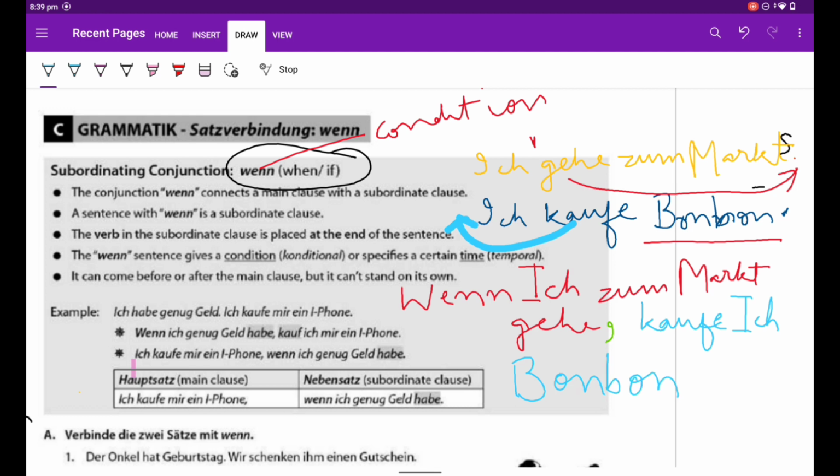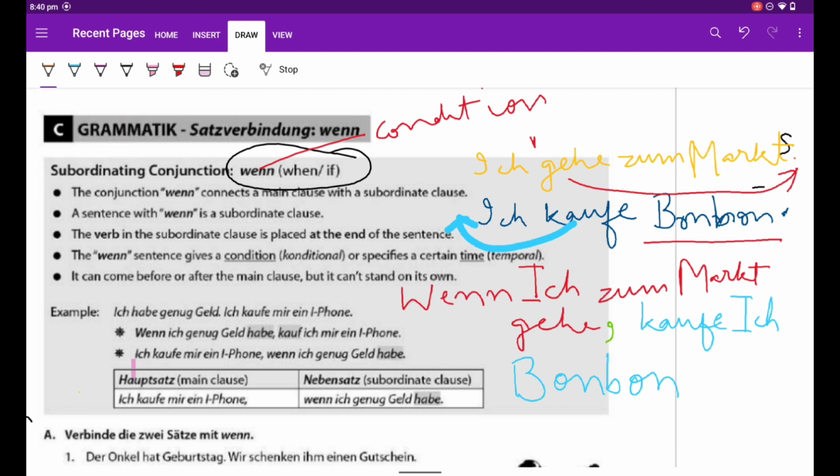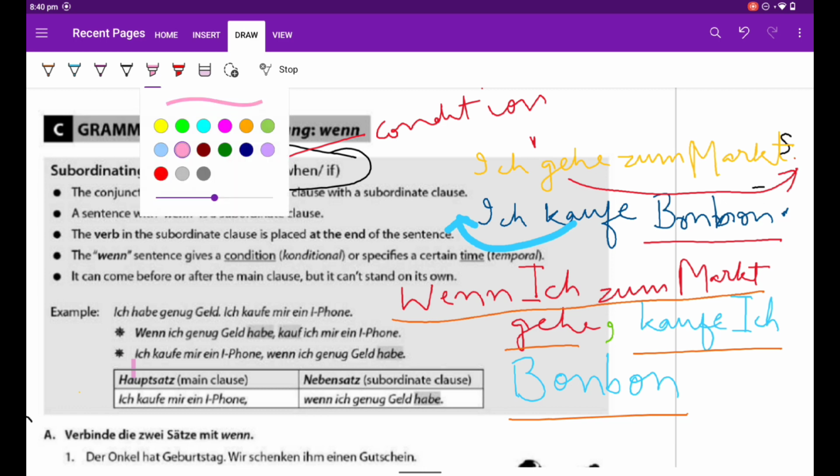Now you can see here this sentence is joined with this sentence, and we have used wenn here. And what has happened here?